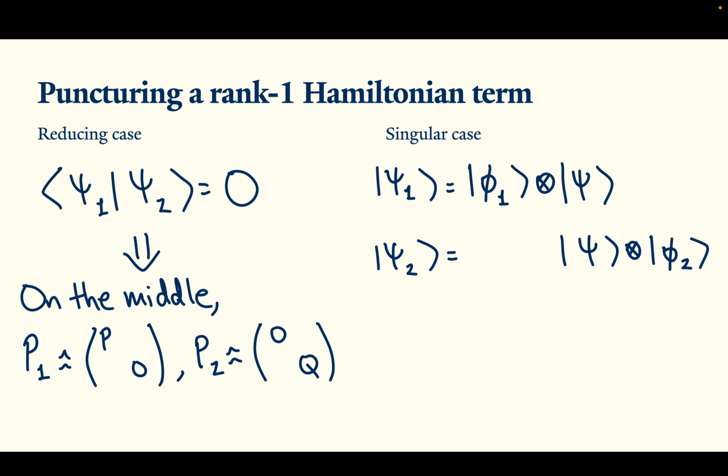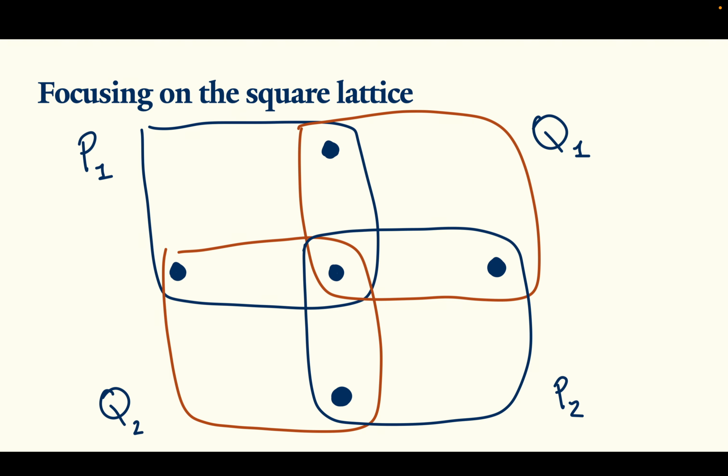If we again focus on the square lattice, because that'll be the most instructive for us, we can look at a single qubit and the 4 terms that surround it. Now, the most interesting case, as I said before, is when everything is reducing, so both the pairs are reducing. And the whole point of looking at the square lattice, or anything with 2D geometric locality, is that every projector only has 2 other terms that it interacts with on more than one particle.